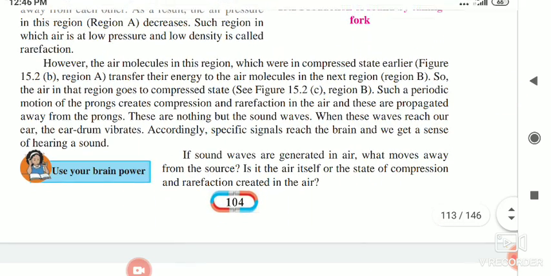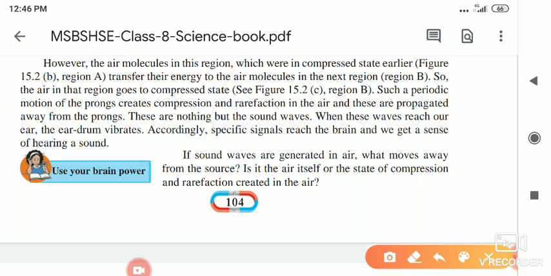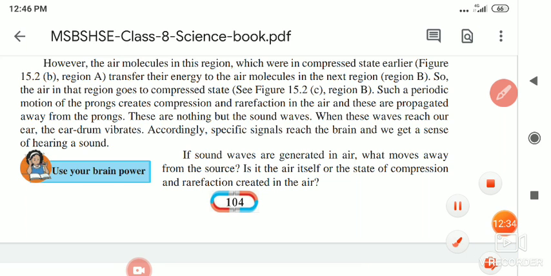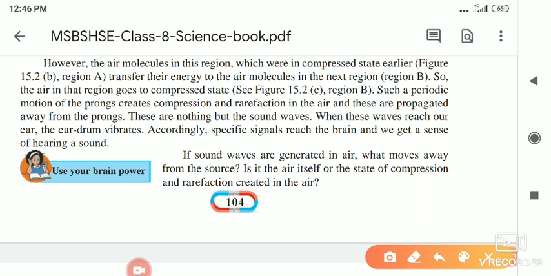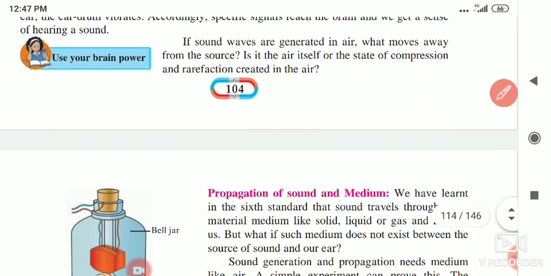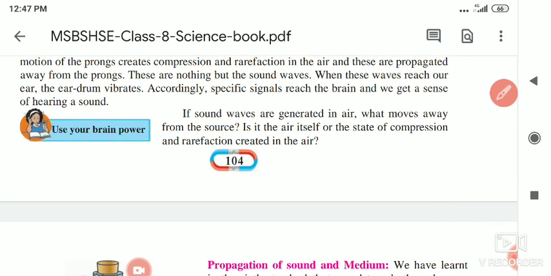And in this way, what is sound propagation? The sound is moving from one place to another place, and this is called propagation of sound. Now, such a periodic motion of the prongs creates compression and rarefaction in the air, and these are propagated away from the prongs. These are nothing but sound waves, and when these waves reach our ear, our eardrum vibrates according to them, specific signals reach the brain, and we get the sense of hearing sound.